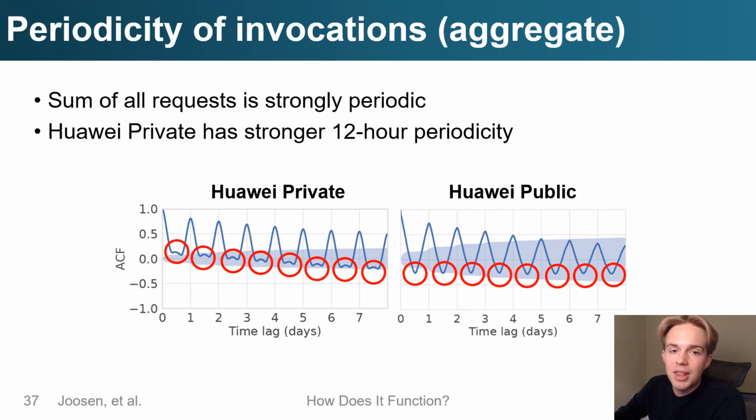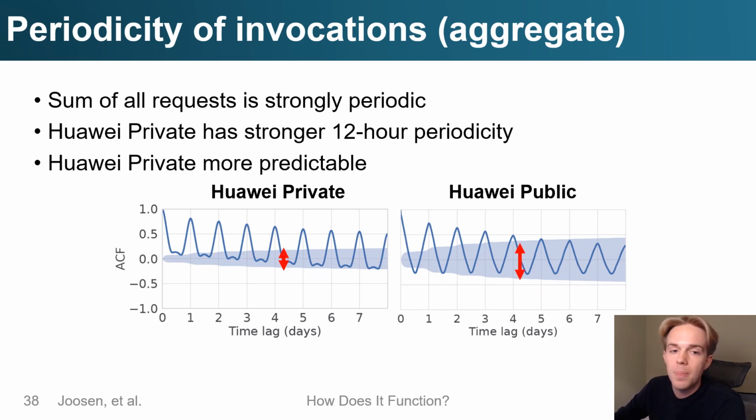Again, we can see that Huawei Private has minor peaks at half-day lags, where Huawei Public has troughs, which corresponds to the greater number of points on the 12-hour line on the plot we saw earlier. And this may be due to automated jobs that are scheduled to run every 12 hours compared to less predictable diurnal traffic from external users in Huawei Public. Huawei Public also has consistently larger confidence intervals, suggesting less predictable traffic from external users compared to internal ones.